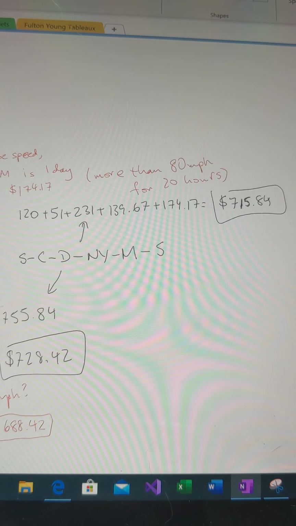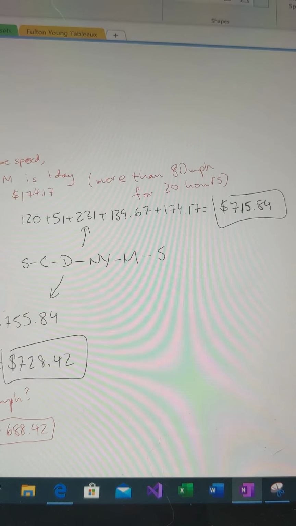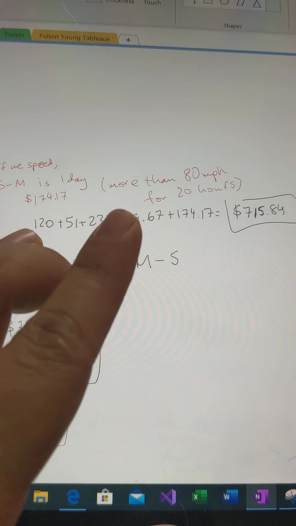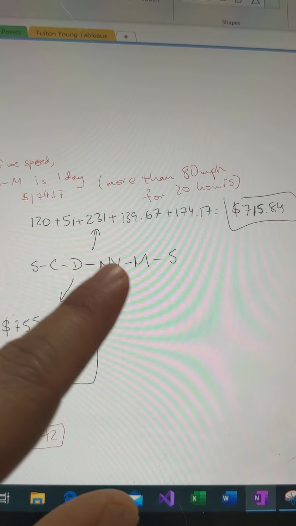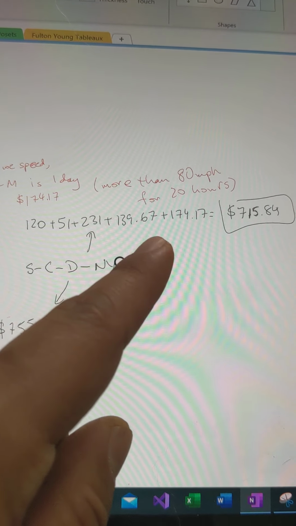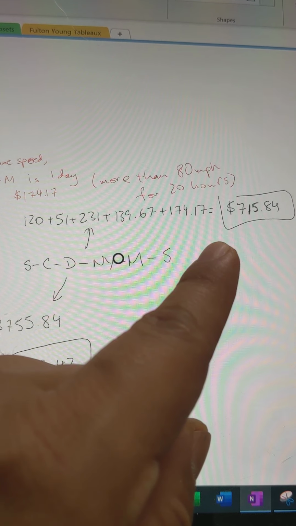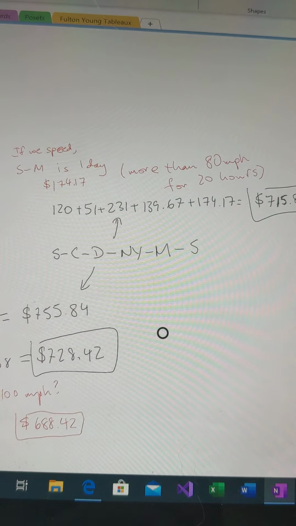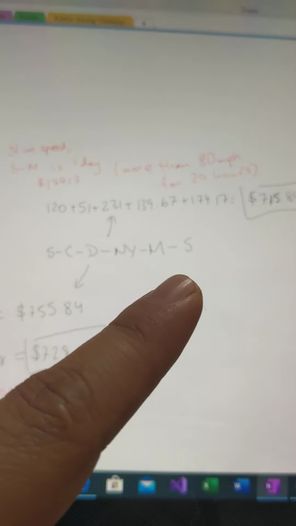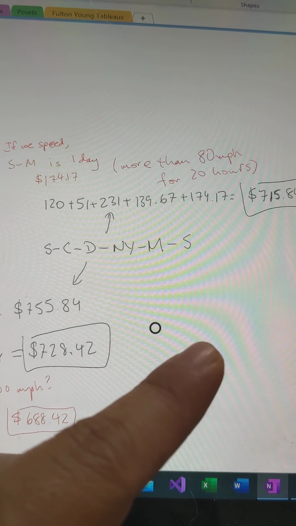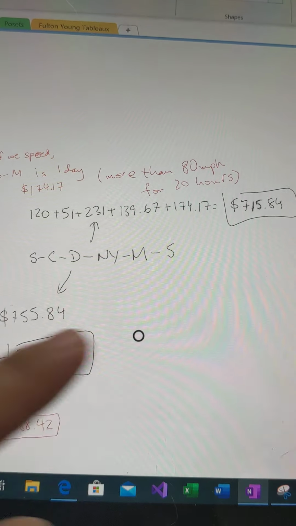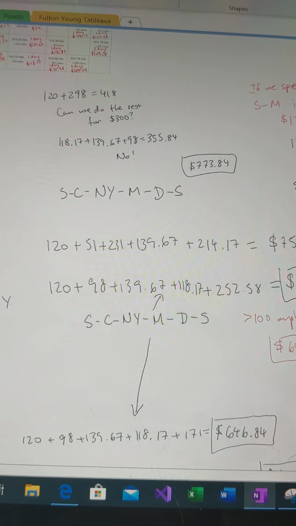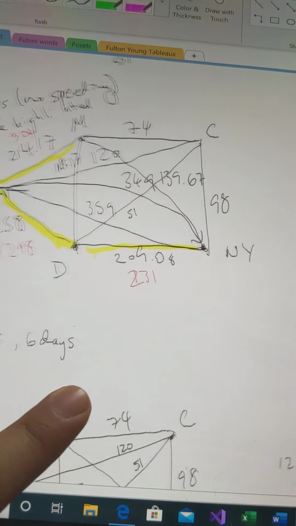If they have another $16 and are willing to speed, it's only really one bad day of driving. These first 3 days are flying. So we got one not great day of driving and one really bad day of driving. They're willing to do that. They go Seattle to Chicago, to Dallas, to New York, to Minneapolis, back to Seattle for a little bit over our budget. Okay, not willing to do that. We got to go 6 days.